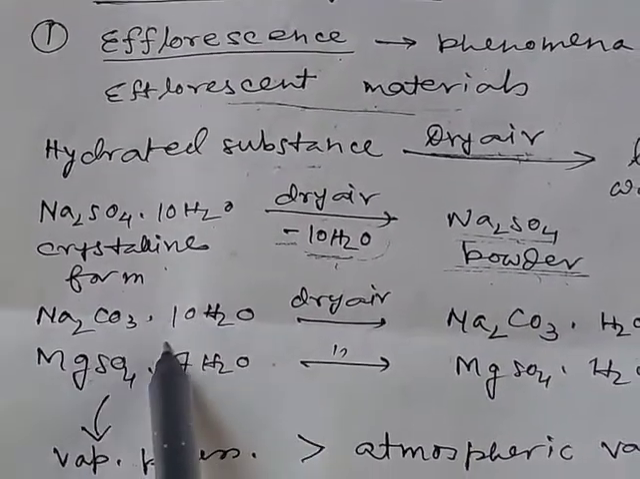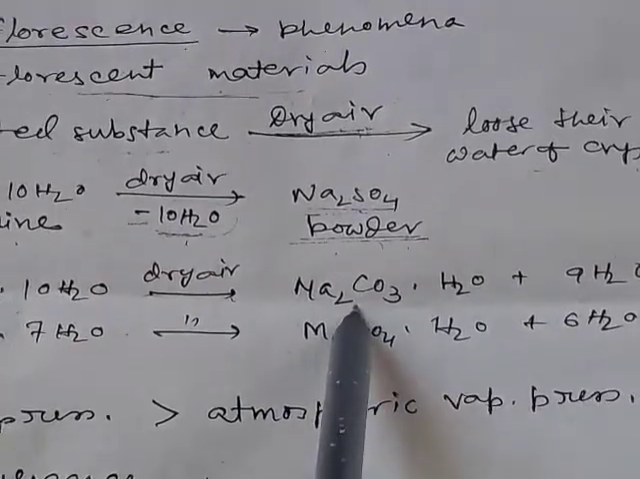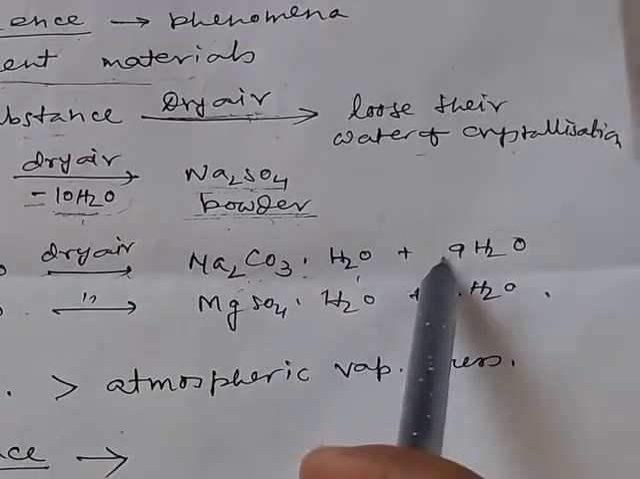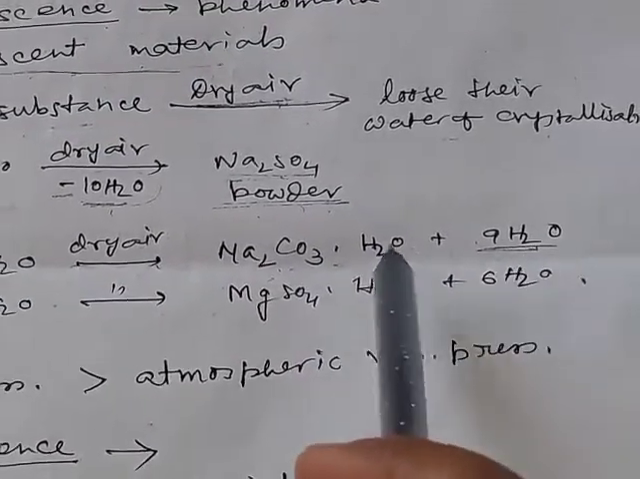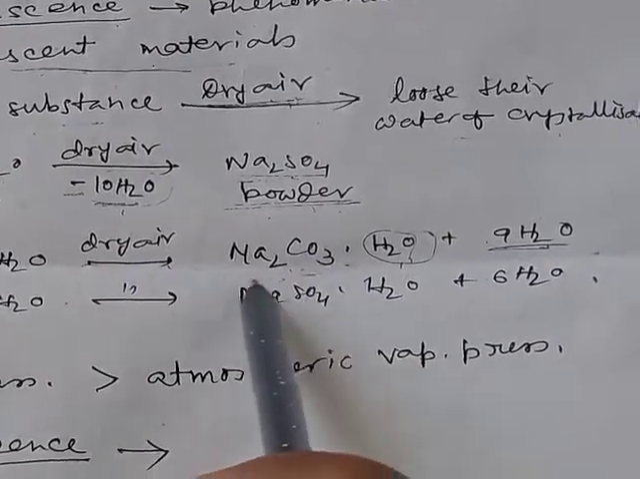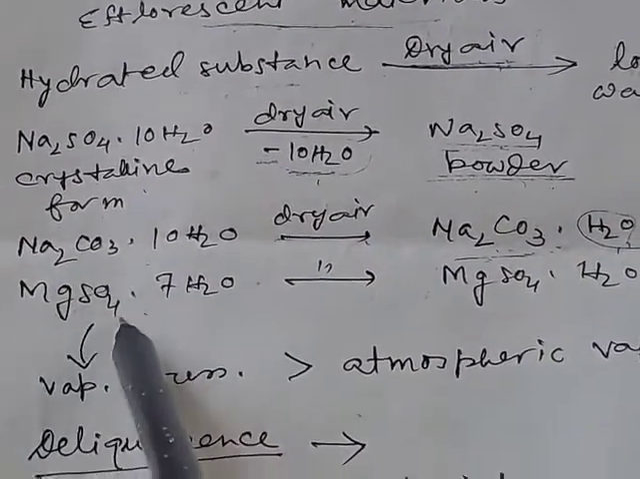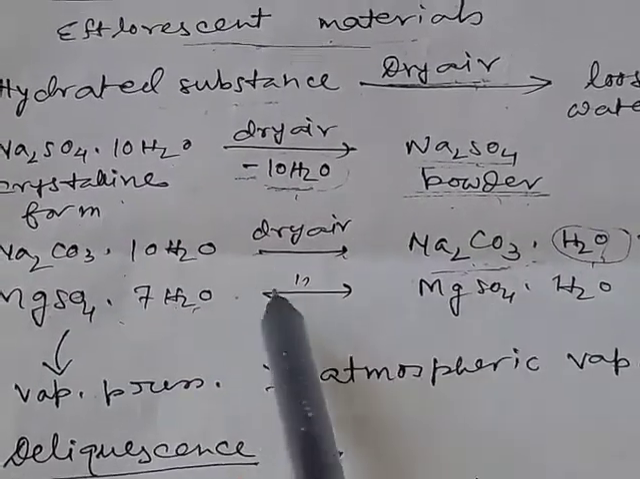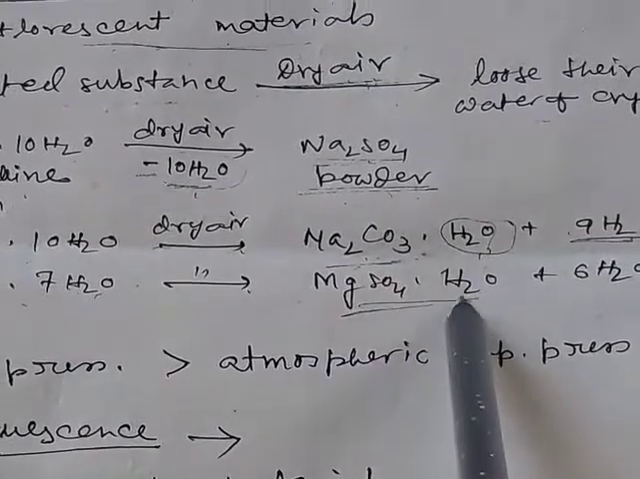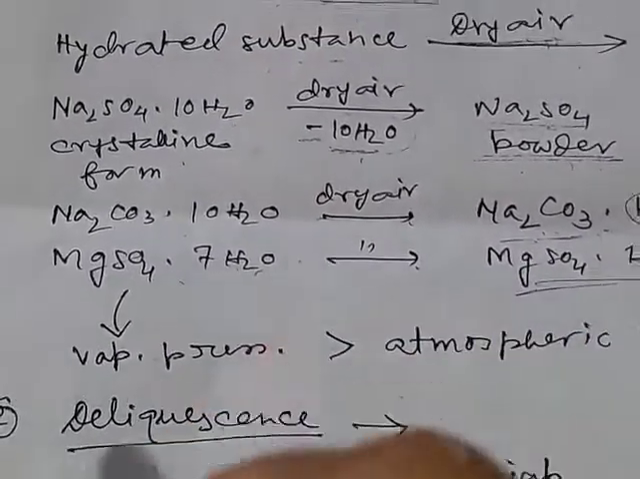Now, washing soda is kept in contact with dry air. We will end with monohydrated sodium carbonate; 9 water molecules will be removed, but 1 water molecule remains attached to the sodium carbonate. Similarly, Epsom salt, magnesium sulfate heptahydrate, MgSO4·7H2O, in contact with dry air forms monohydrated magnesium sulfate and 6 water molecules are removed.